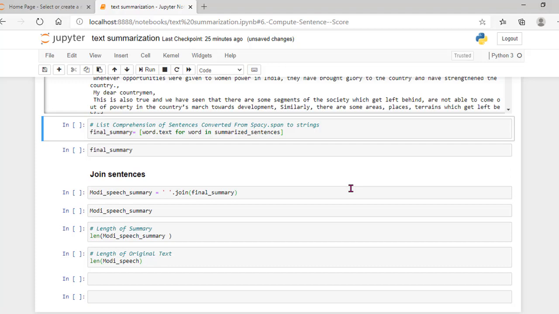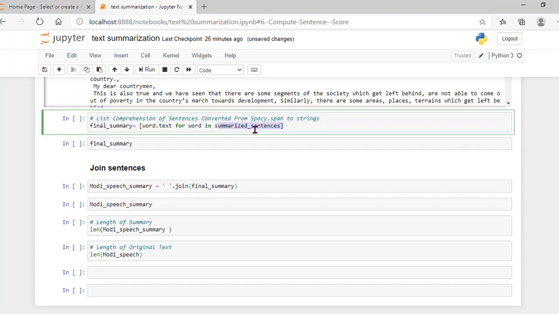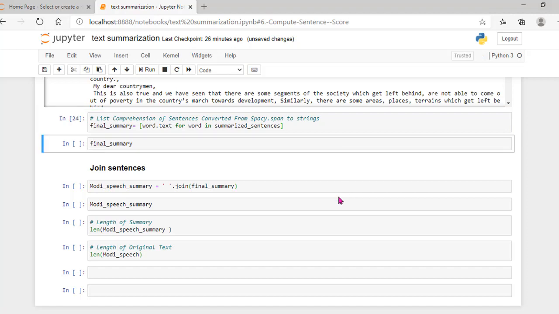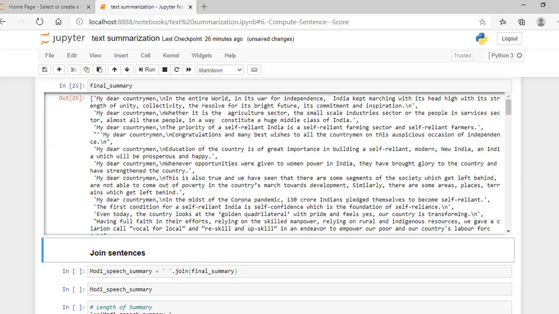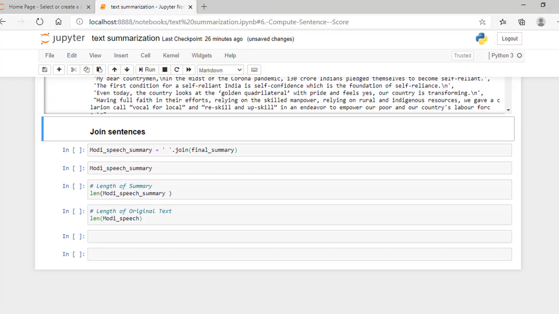And then in my final summary, what I am going to do here is create meaningful sentences with words from these summarized sentences. By using this code, let me execute this, and then the final summary. So this is the final summary, and now I am going to join all the sentences.